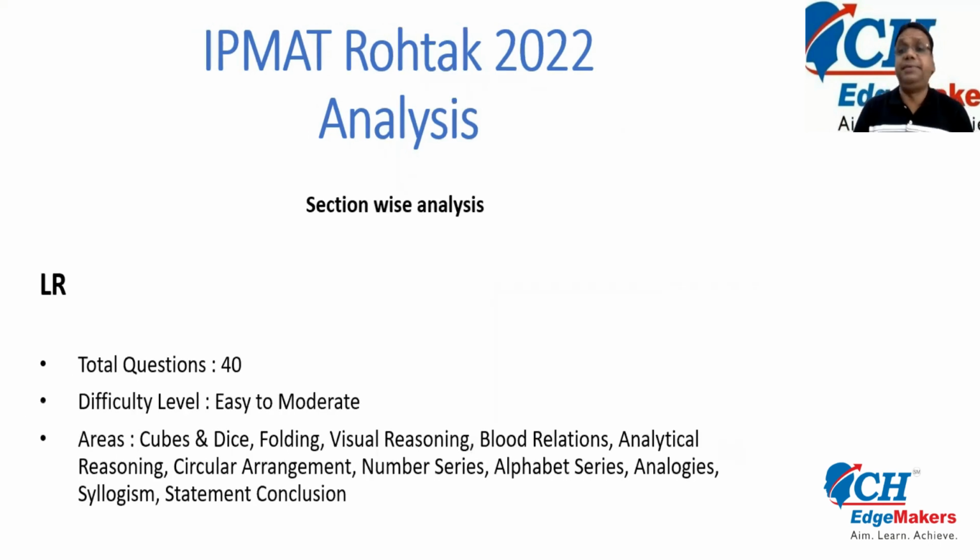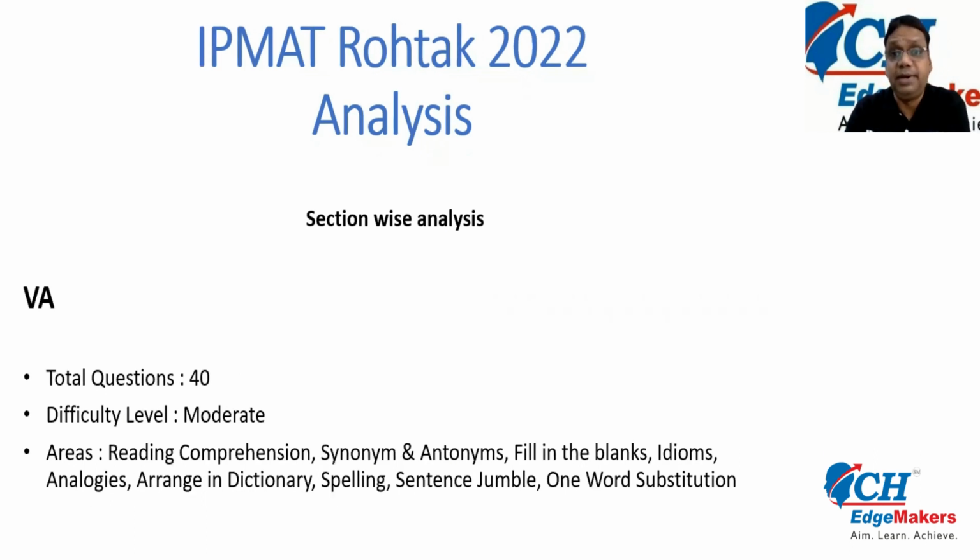If we talk about logical reasoning, the overall difficulty level was easy to moderate because most of the questions were based on identifying patterns like number series, alphabet series, coding and decoding. A few questions were based on cubes and dice, paper folding, visual reasoning, blood relations, analytical reasoning, and circular arrangement. A few were based on verbal reasoning, such as statement and conclusion, and there were also questions based on syllogism. Most of the questions were direct, and a few involved solving, which makes this section of easy to moderate difficulty level.